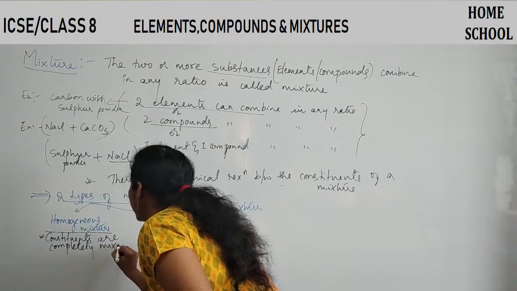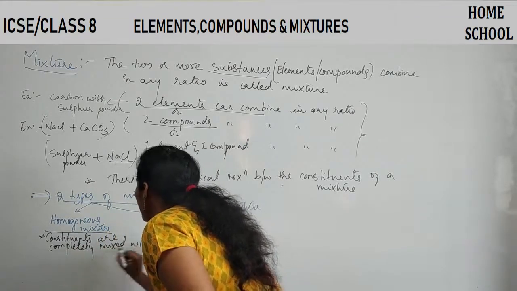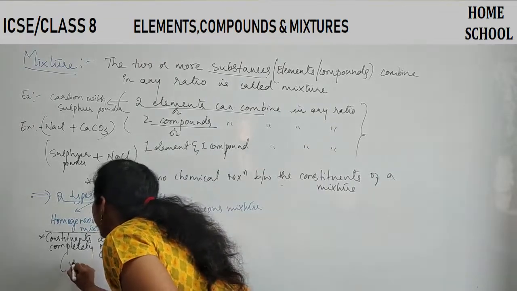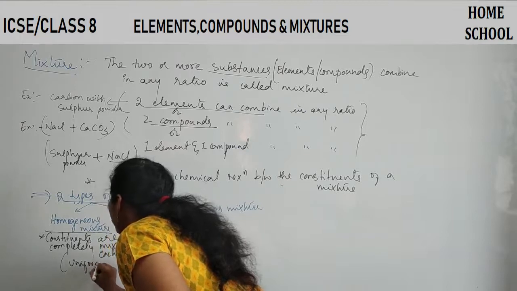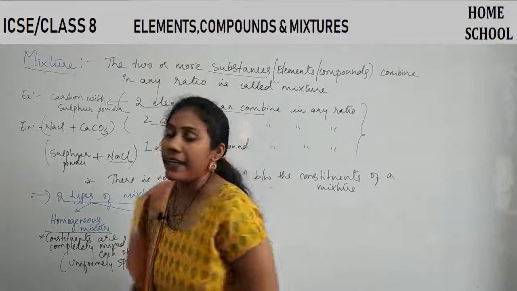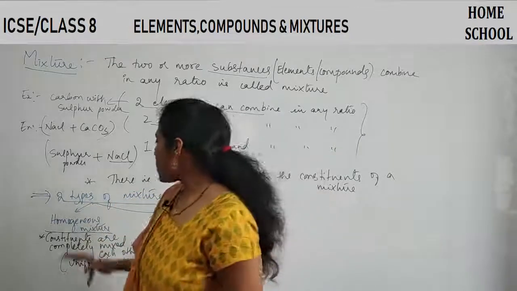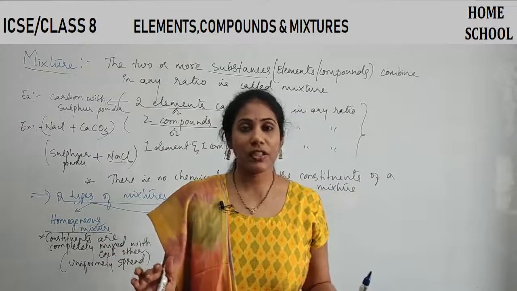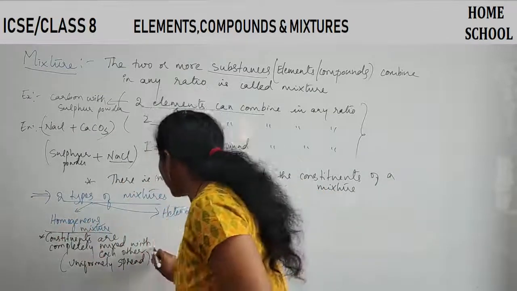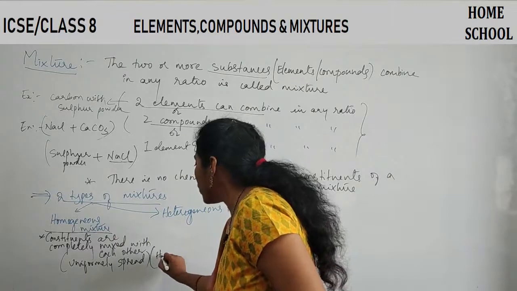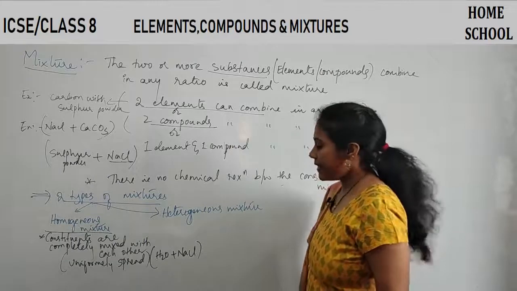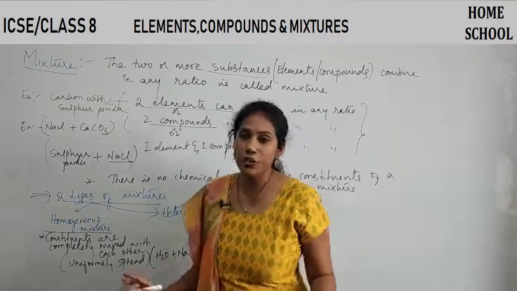So if constituents are completely mixed with each other, or I can say if they are uniformly spread, then such a mixture is called a homogeneous mixture. For example, here I am giving an example: water plus NaCl, a mixture of water and NaCl. NaCl is a compound, H2O is also a compound.